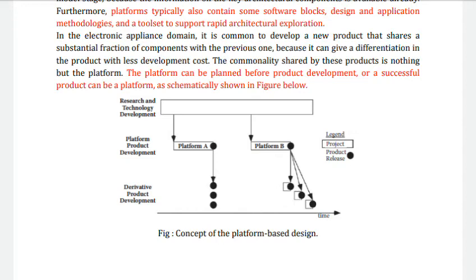So first, the platform can be planned before the product. So we have to plan a platform before developing a product. Here they show the two platforms, platform A as well as platform B. Here this is the modified platform. After the architectural design, the components are added back. So here there are no components added. Just have a look at that.